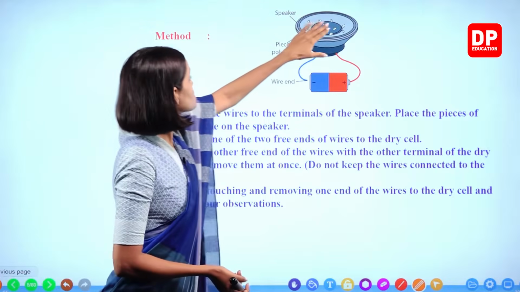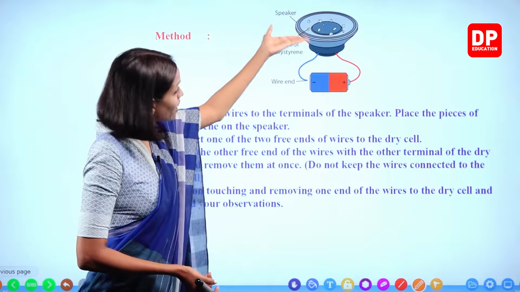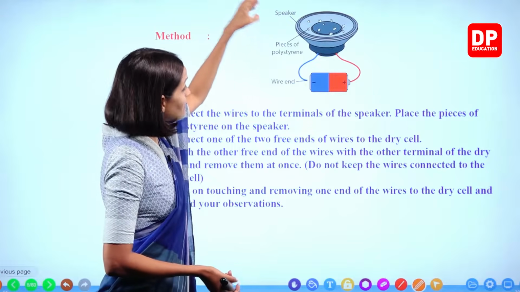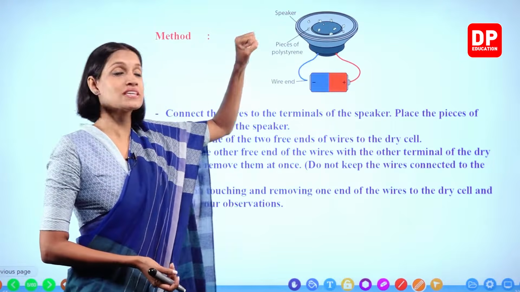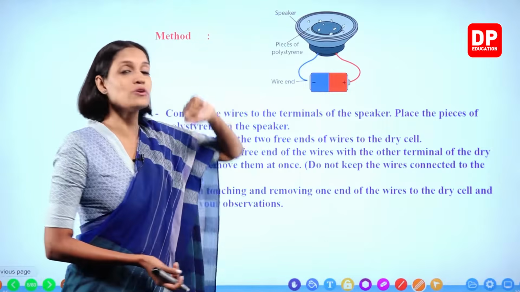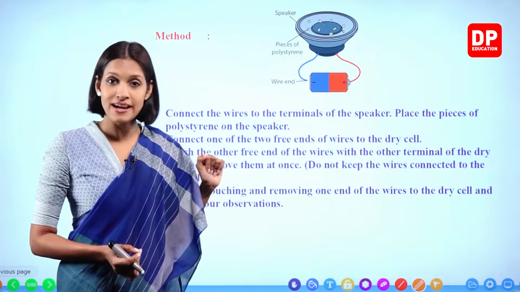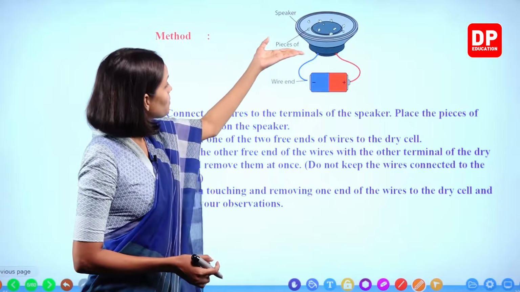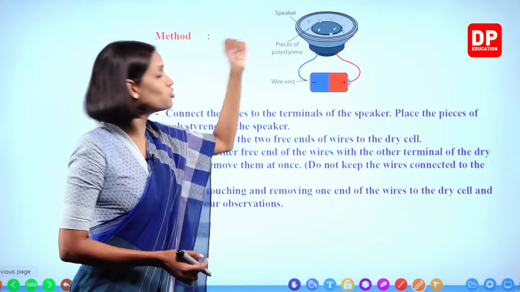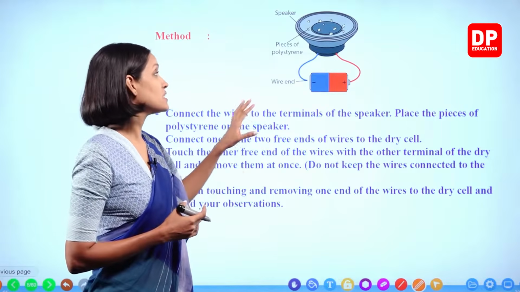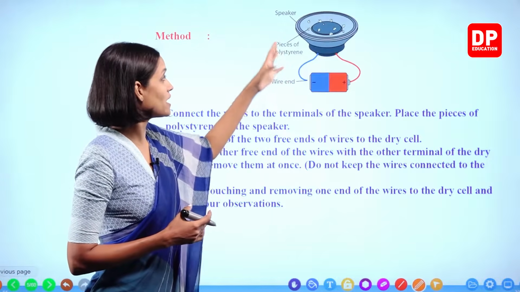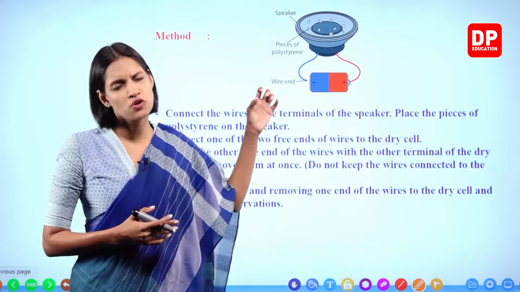So when this speaker surface moves to and fro, what happens? Accordingly, as the polystyrene balls are also placed on the speaker surface, these tiny polystyrene balls also move, right, children? So this type of to and fro movement is known as a vibration. Okay, so it's clear that sound is produced by vibrating surfaces or objects.